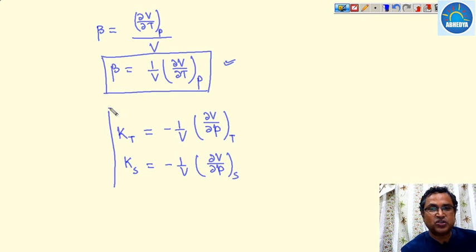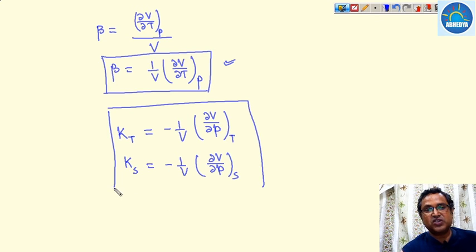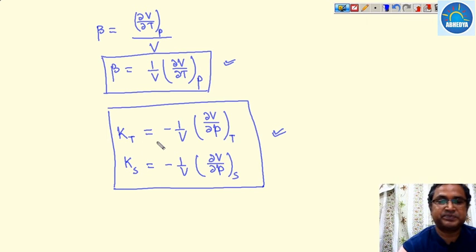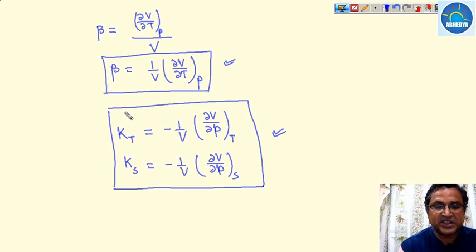So these are the two terms which you have to remember. What is the isothermal compressibility factor and what is the adiabatic compressibility factor? Isothermal compressibility factor and adiabatic compressibility factor. Now we are going to use this beta and Kt for Cp minus Cv.